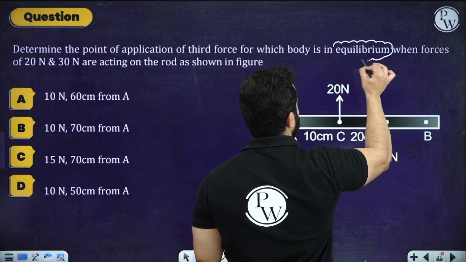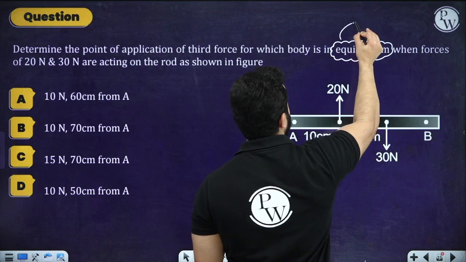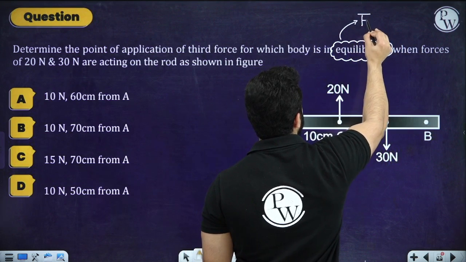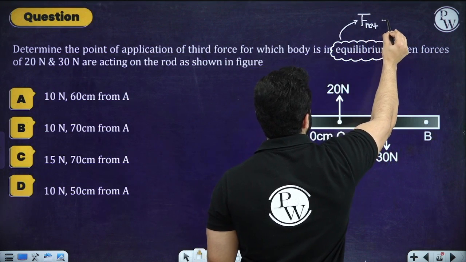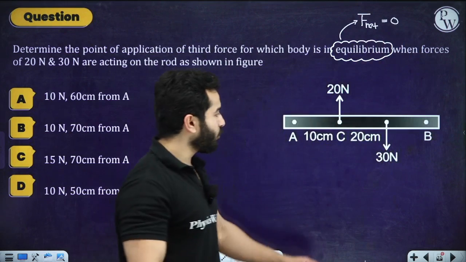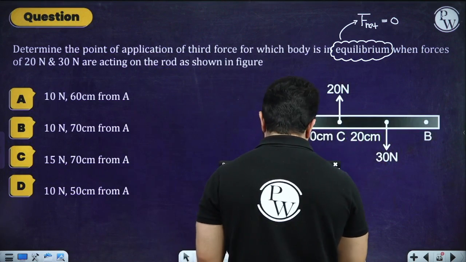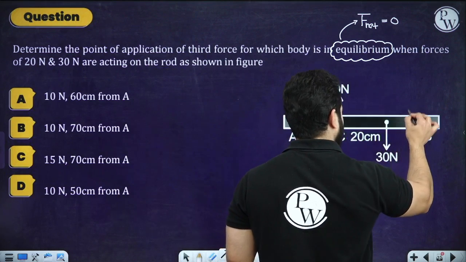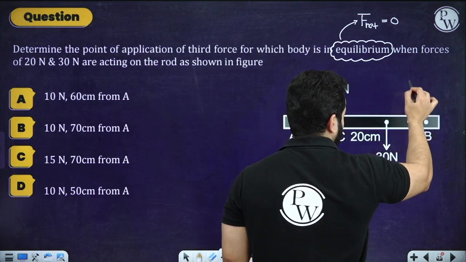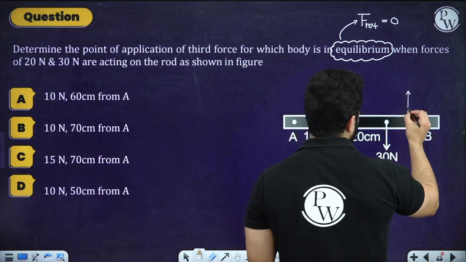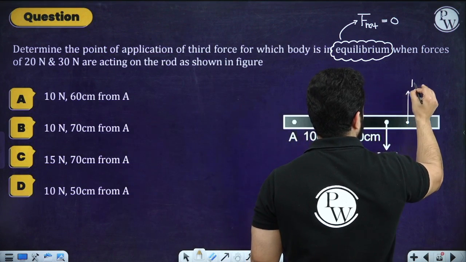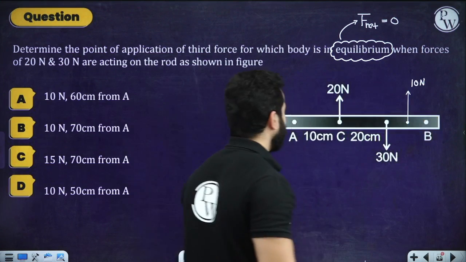If this thing is in equilibrium, the first step is that the net force will be 0. So if you have 30 Newton in the downward direction, definitely we must write a force in the upward direction. Let me just draw it. I really don't know where this force is going to be, but one thing is sure, this is going to be 10 Newton, right?